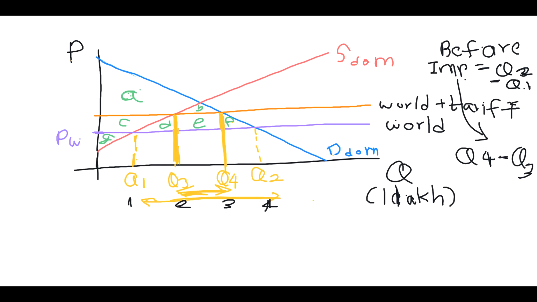पहले इंपोर्ट हो रहा था 4 लाख माइनस 1 लाख, 3 लाख का इंपोर्ट था. अभी 3 लाख माइनस 2 लाख, 1 लाख का ही इंपोर्ट है. So after increase in tariffs, the imports have fallen significantly. So this was the main point.